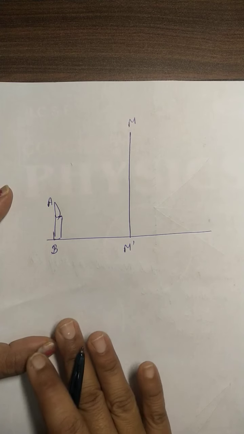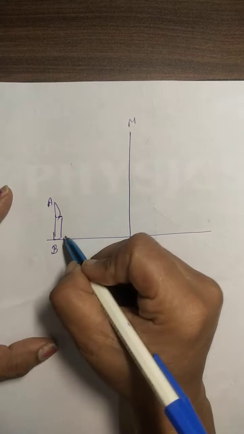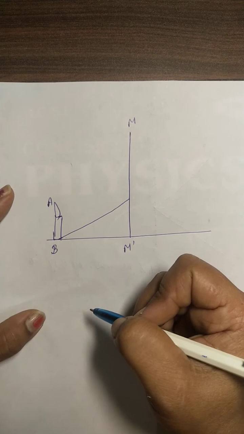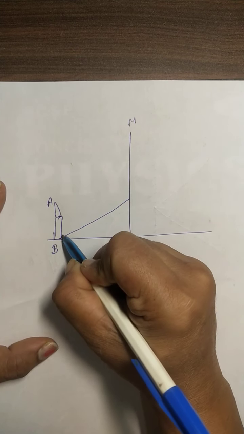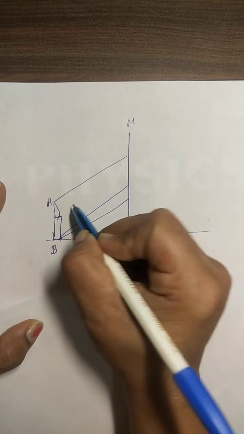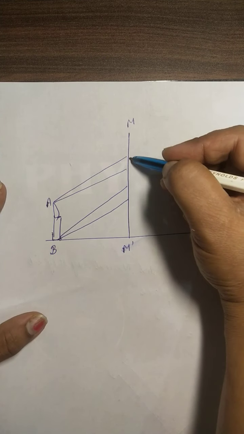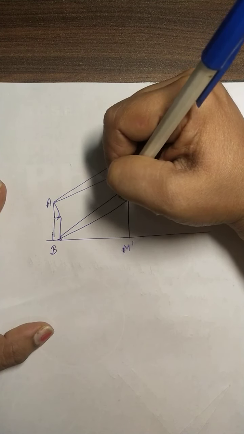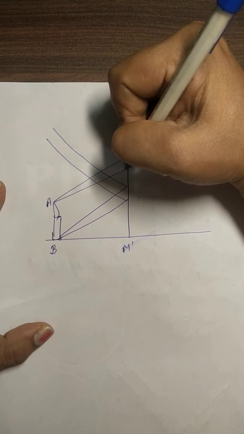Now here we'll show 4 incident lights. Suppose one light will go like this, same two light rays from the base and 2 lights from the upper part of the candle. Again 2 incident rays will show like this. Clear? So here, as you know, this is the plane mirror, these lights will reflect back. Same here.